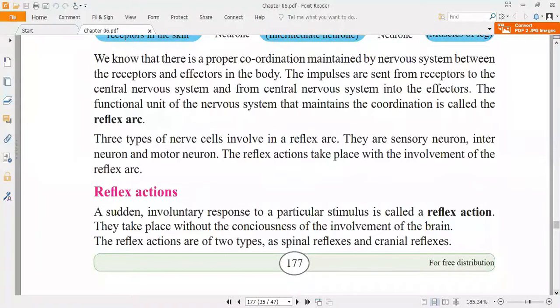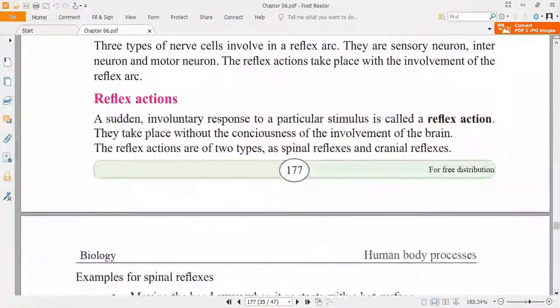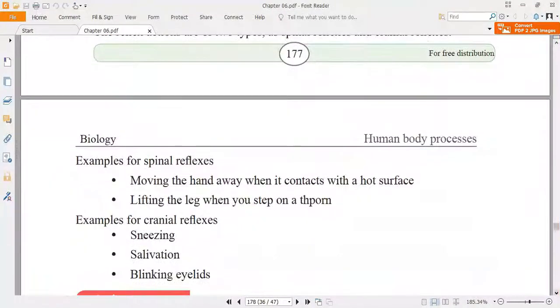Examples are given for the cranial reflexes and the spinal reflexes. Cranial reflexes, like what? For example, constriction of our pupils due to light, sneezing, salivation, blinking eyelids.